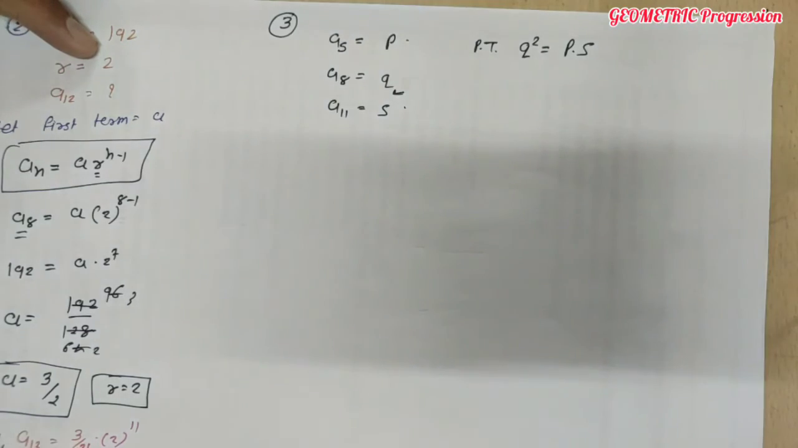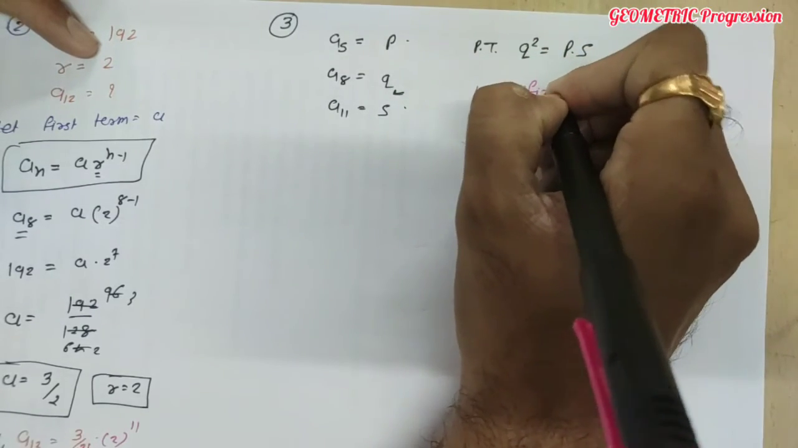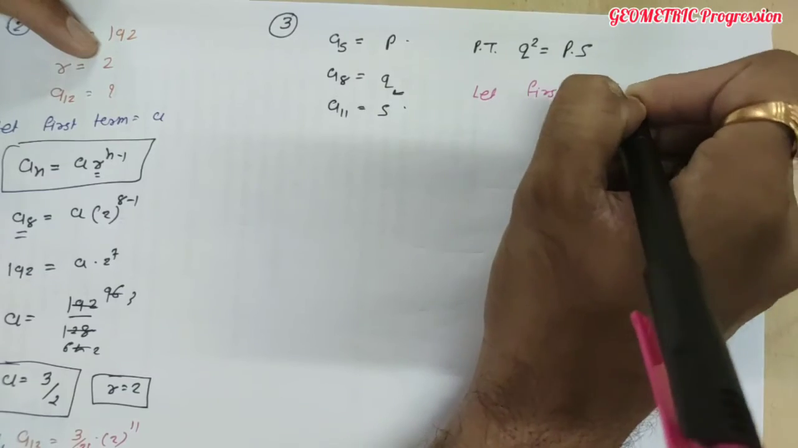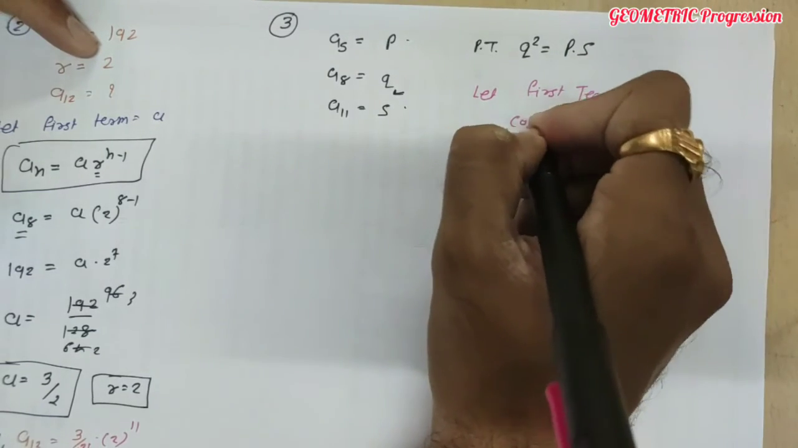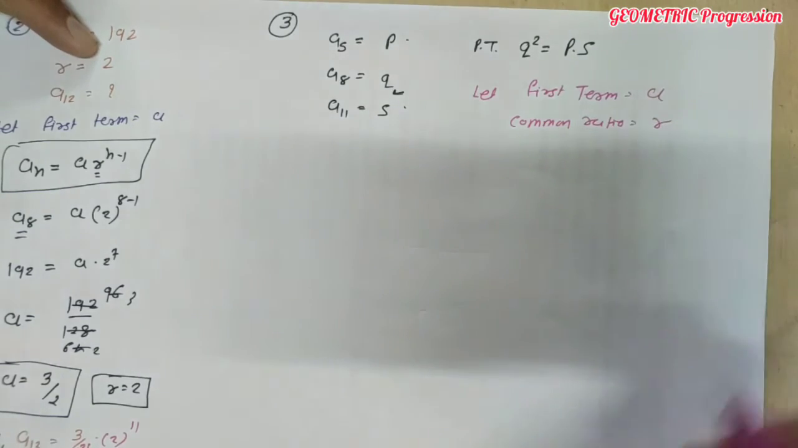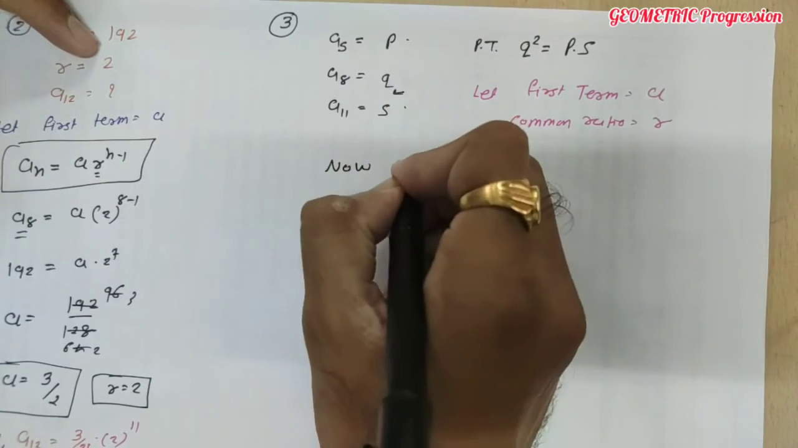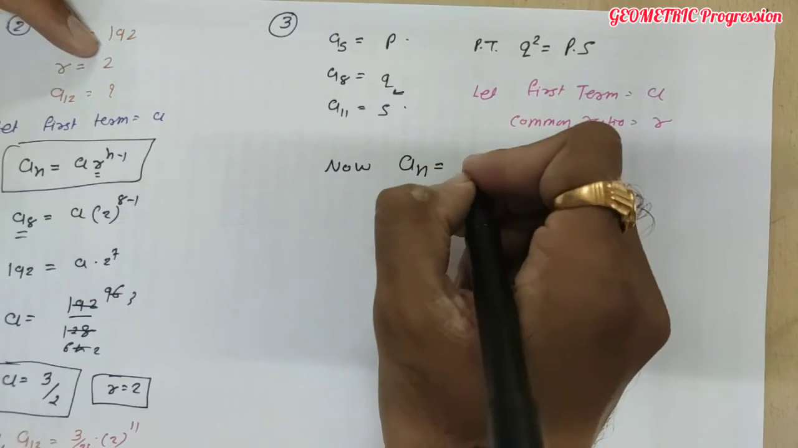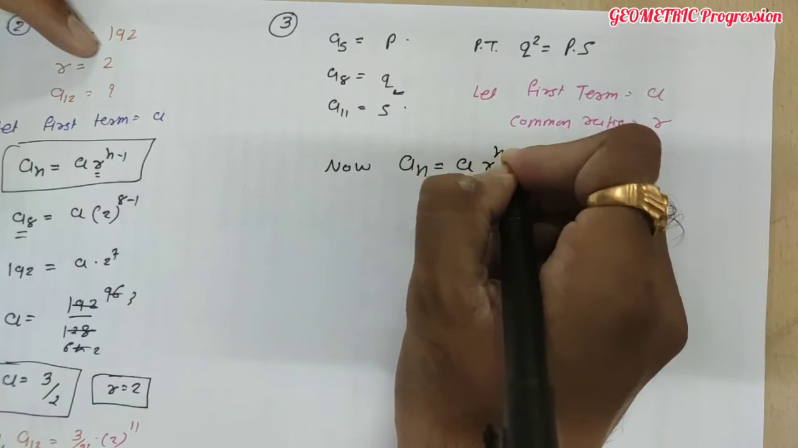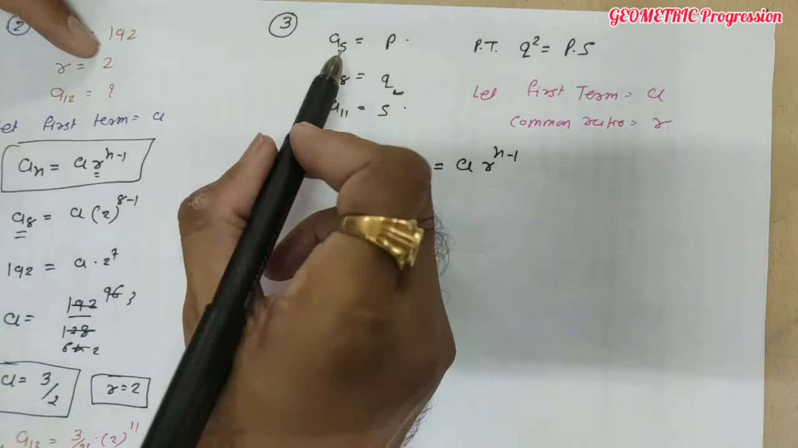So here let's assume, first term of a given GP is A and common ratio is R. है ना, क्योंकि A भी नहीं दिया है, R भी नहीं दिया है, तो अज्यूम कर लिया फर्स्ट टर्म इज A, common ratio is R. Done. What is the formula for the nth term? Nth term of GP is AN equal to A R raised to n minus 1.